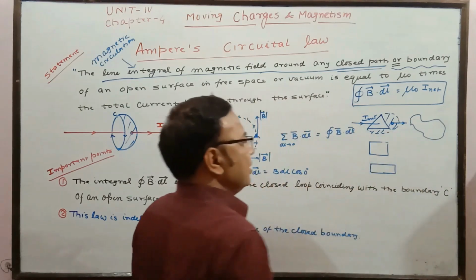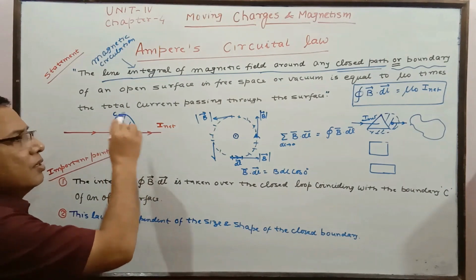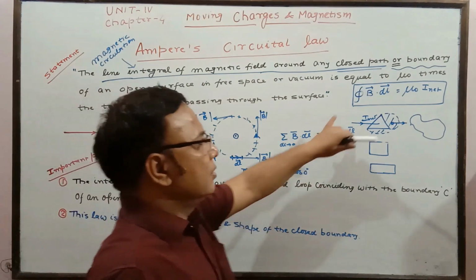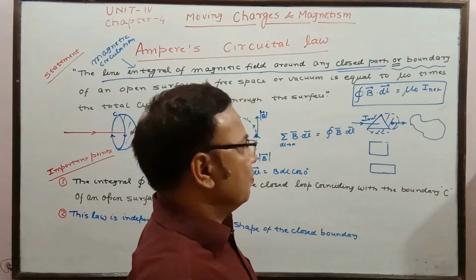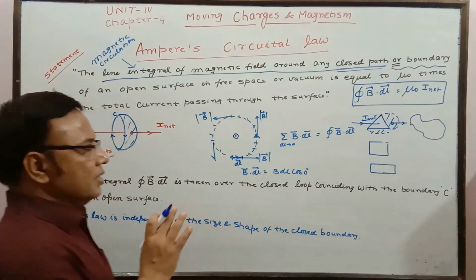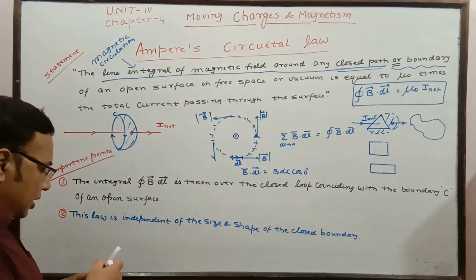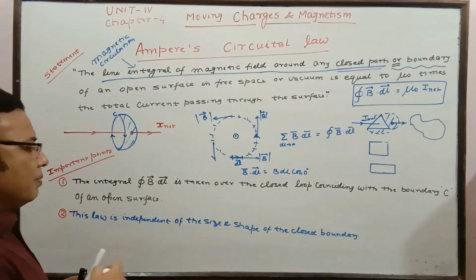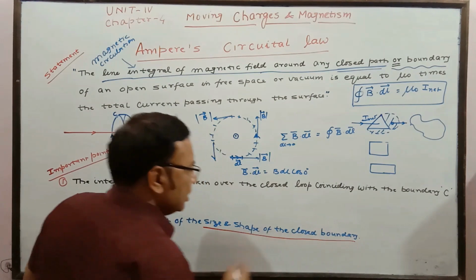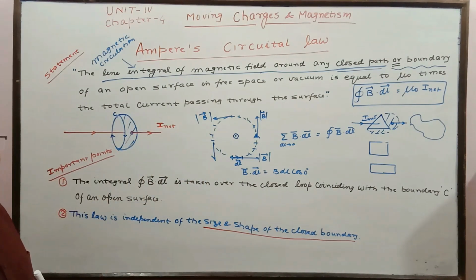So irrespective of the shape and size of the closed boundary, the relation integral B dot dl for the whole loop equal to mu naught I net remains valid. That is the important point. Whatsoever the shape and size of the closed boundary, the relation is valid.